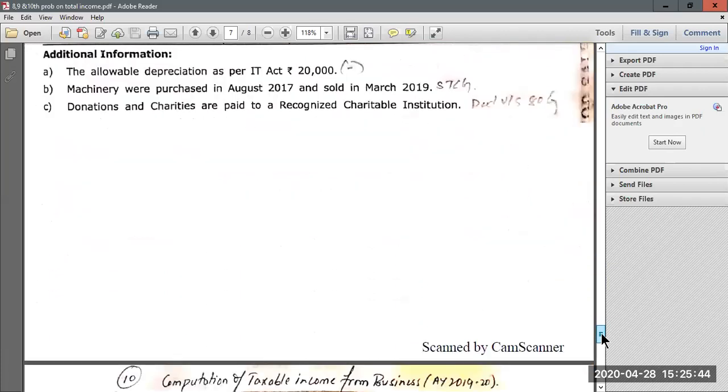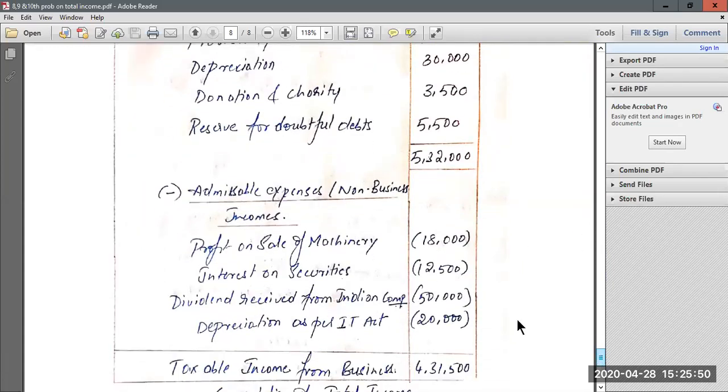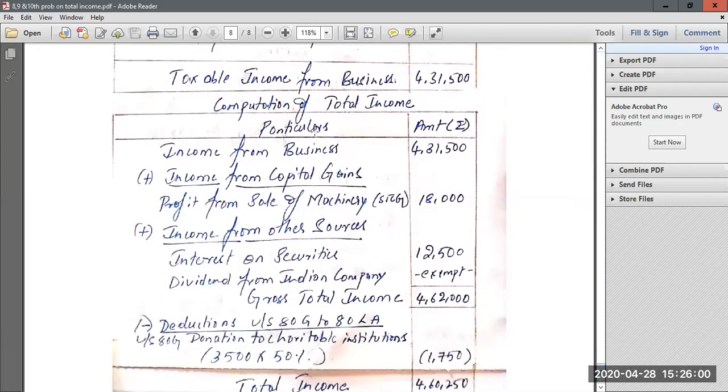So let us understand how to solve this problem. Start with net profit, add all inadmissible items, you will get a total, then again deduct admissible items or non-business items, you will end up getting taxable income from business. Now this is what you know, there is no need for deeper explanation. Then again we have to compute total income. So start with business income 4,31,500, then profit on sale of machinery will be short-term capital gains, you add that